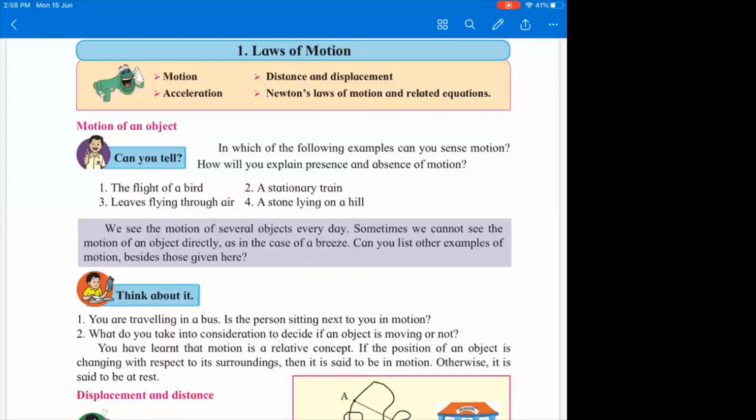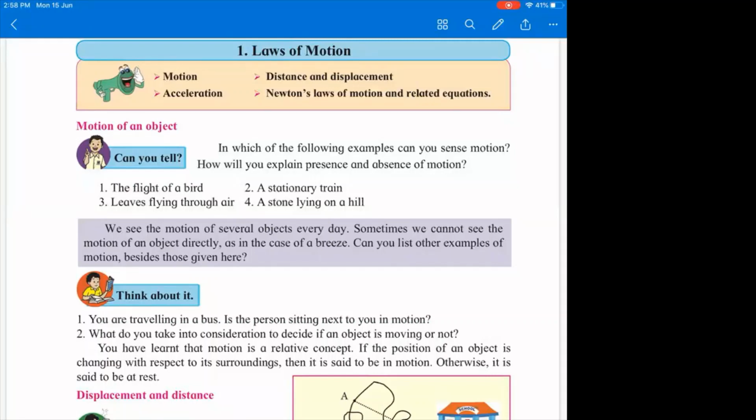You see that all the things which are there outside start moving behind. Because all the things outside start moving behind, that is why you can say that you are moving ahead, is it not? You are moving ahead because you can see all the things are moving behind.